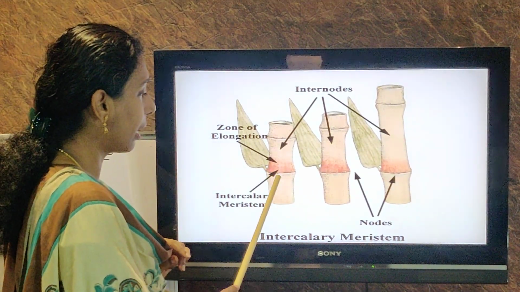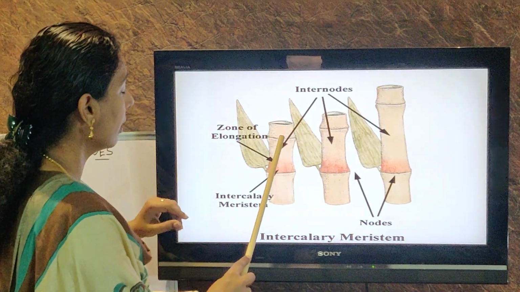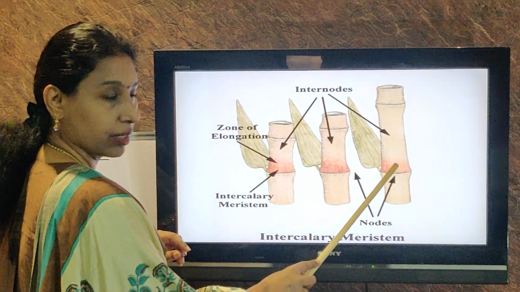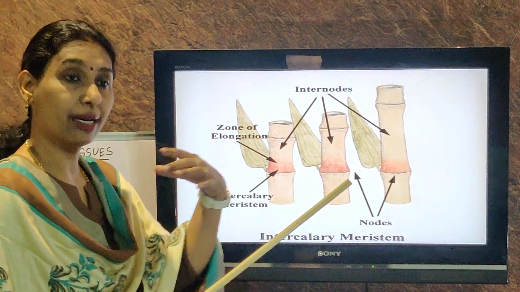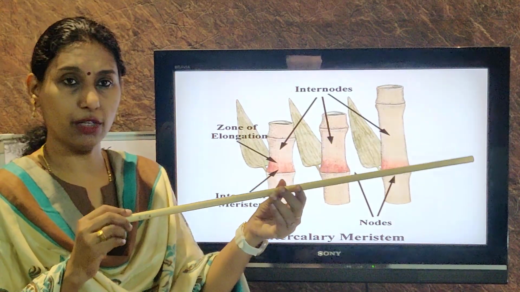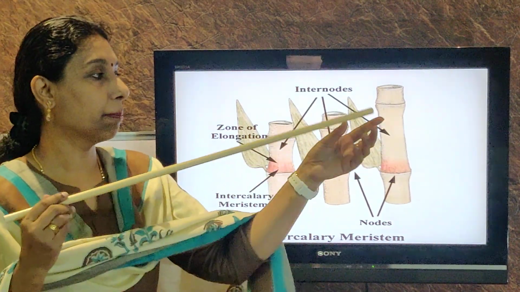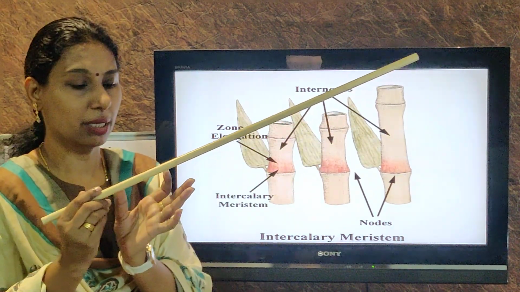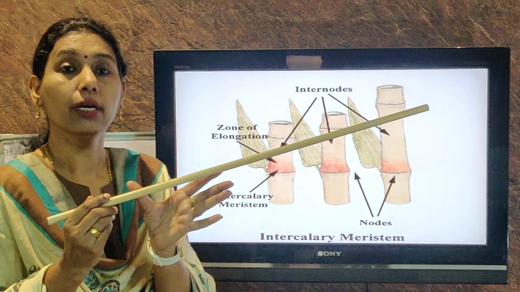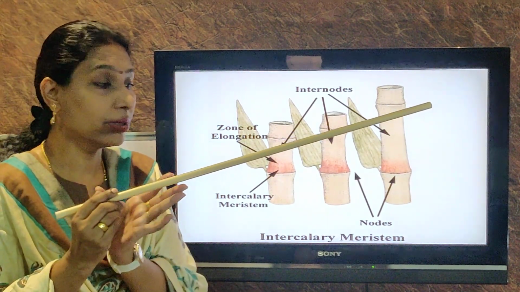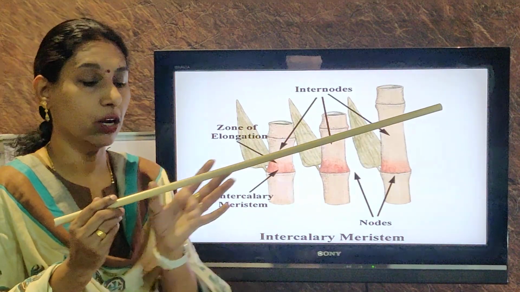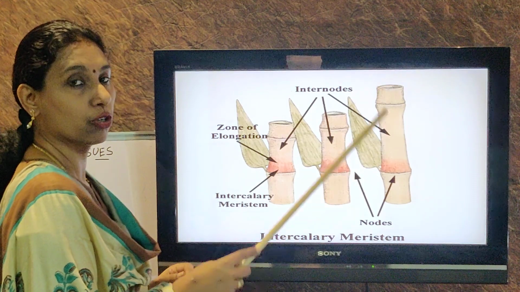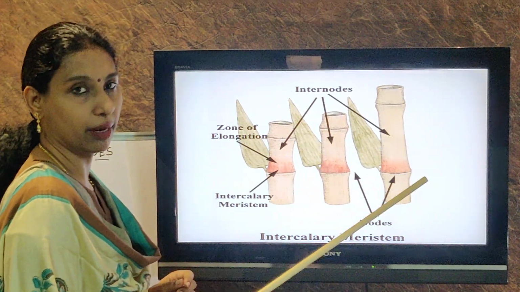So when the cells divide, this will elongate. You can see the internode, the length of the internode is increasing. See how it has increased. So this is how the branches will elongate. If this is a branch of a tree, the tip of the branch has apical meristem. But when you consider the nodes and internodes, they also elongate because of the intercalary meristem. So there's elongation of the branches. Elongation of the branches is due to intercalary meristem. Okay, so the location and function is very important.